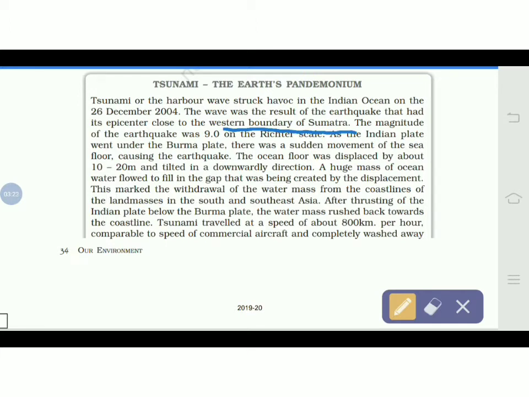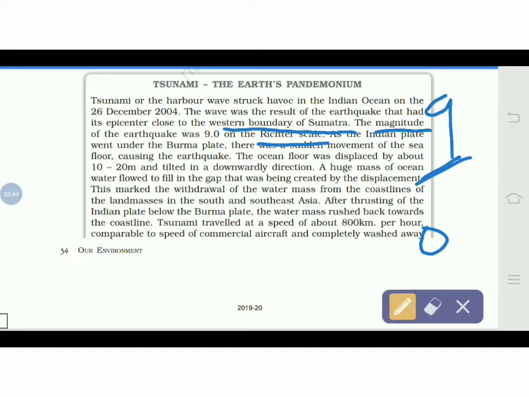Now how is an earthquake measured? It is measured by the Richter scale, and in the Richter scale the magnitude is calculated from 0 to 9. 9 is the last number on the Richter scale, and it is considered a havoc earthquake.